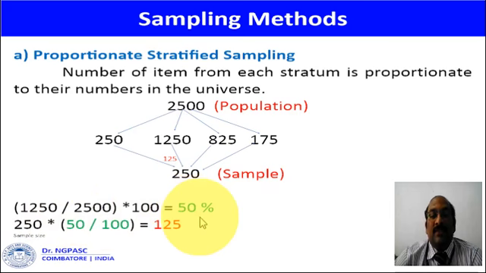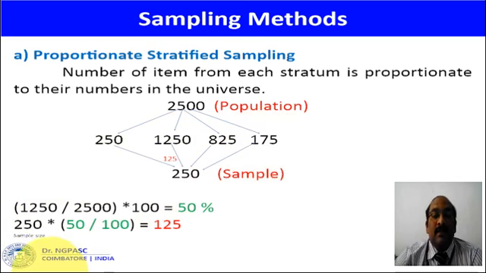This 50% is applied to the size of the sample, that is 250 into 50%, then we get 125. That means 125 items will be selected from the second group for the constitution of the sample. In the same way, by applying this formula, items will be selected from each and every group for the sample.